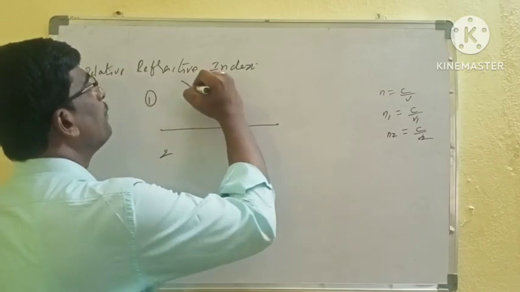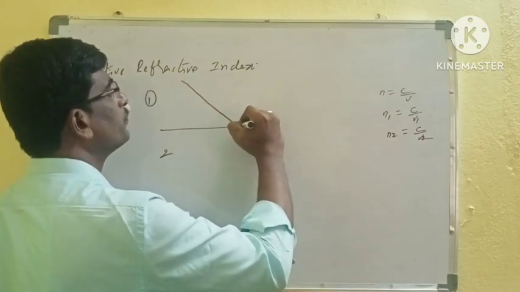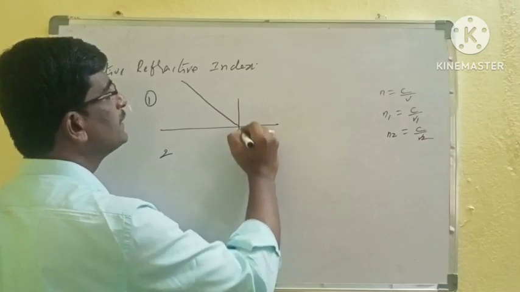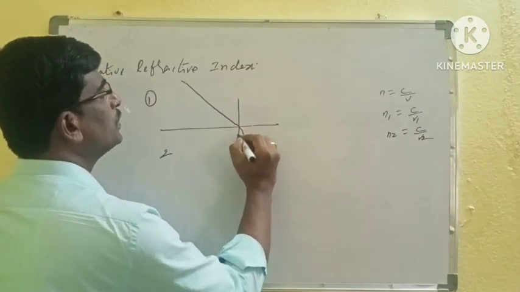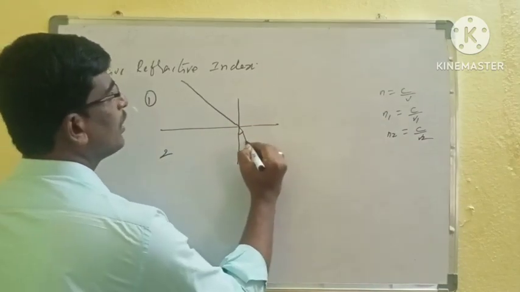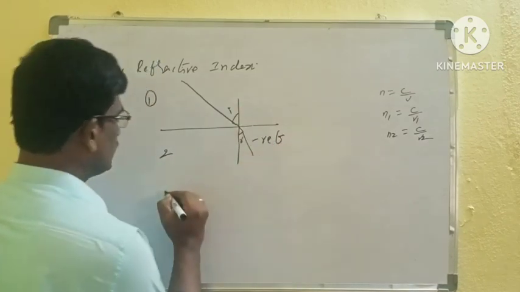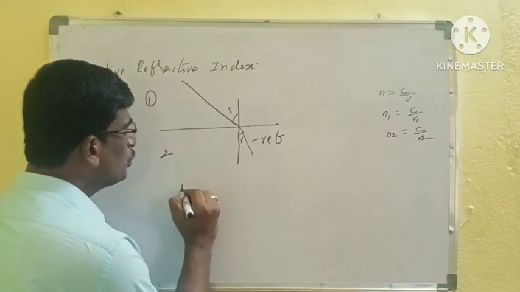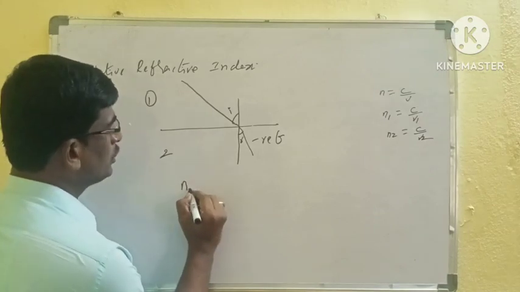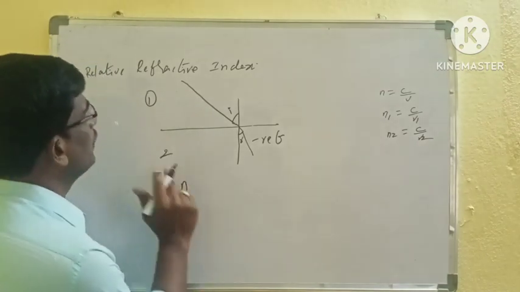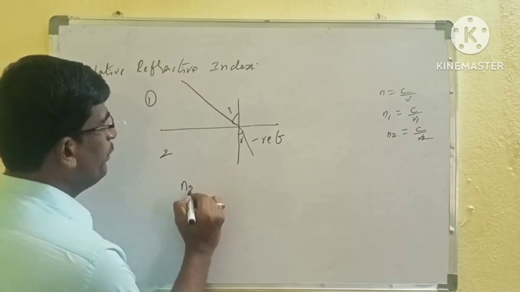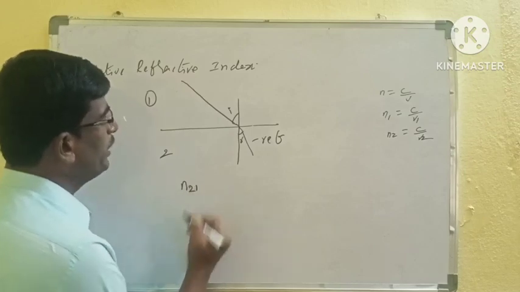Light comes from the first medium and bends in the second medium, so refraction takes place in the second medium. So to know the refractive index of the second medium with respect to the first medium,